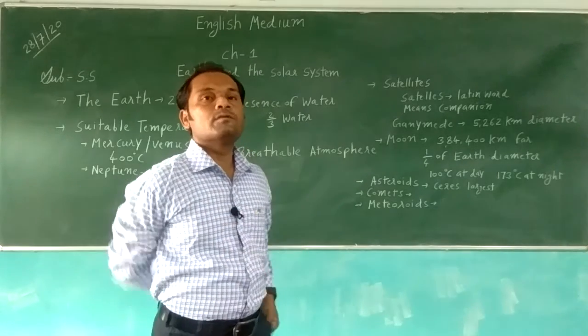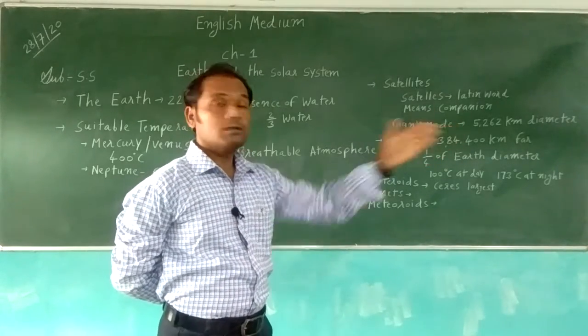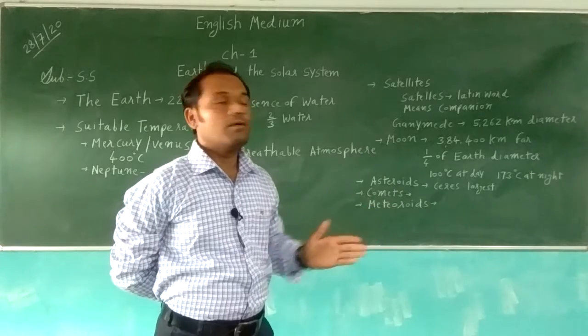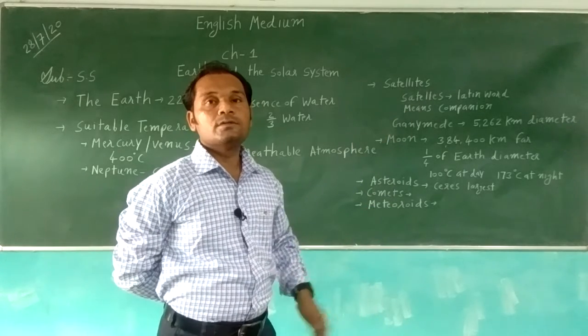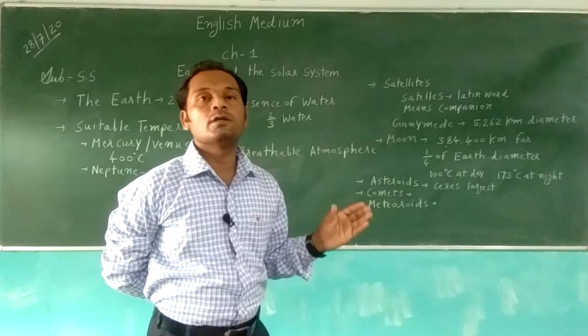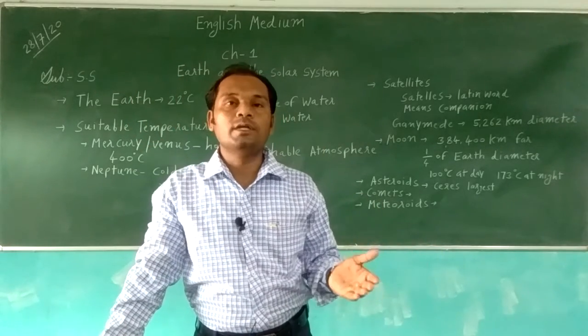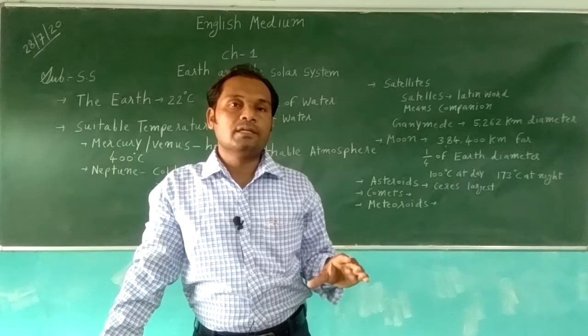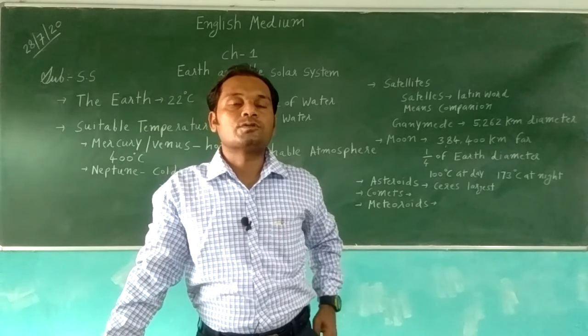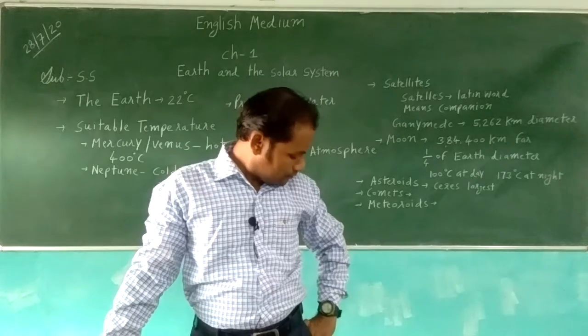During the full moon, when Earth, moon and sun come in a straight line, sunlight falls fully on the moon. So from Earth we can see the moon fully. We can see the brightest moon, so it is called the full moon.